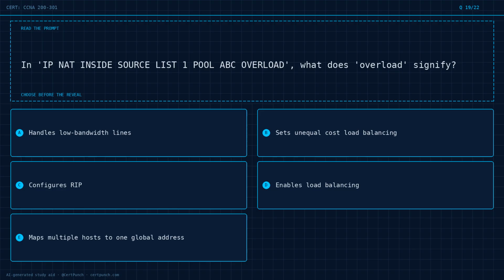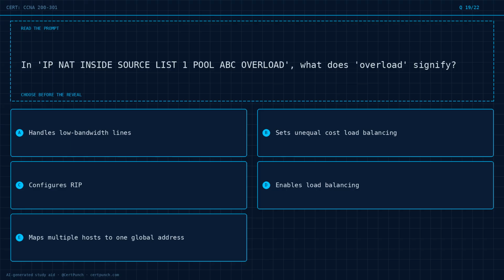Question 19 of 22. In IP NAT inside source list 1 pool ABC overload, what does overload signify? Option A, handles low bandwidth lines. Option B, sets unequal cost load balancing. Option C, configures RIP. Option D, enables load balancing. Option E, maps multiple hosts to one global address.